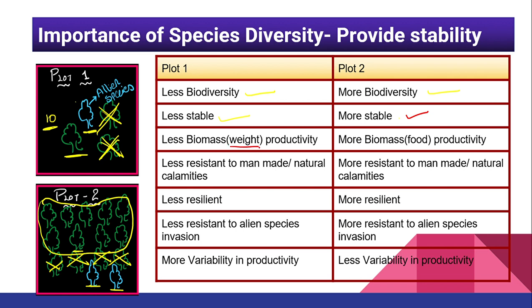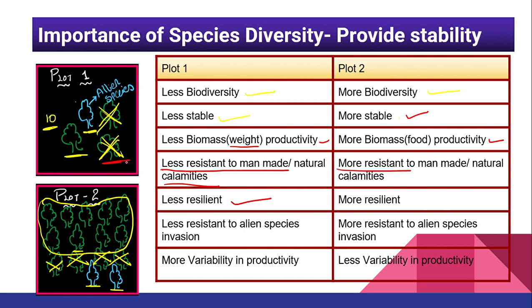Then we have less biomass. Biomass is what? Weight in kg. So less productivity is there because we have fewer species. What about plot number 2? We have more biomass as more species are present over there. Plot 1 is less resistant to man-made and natural calamities. Already fewer species are there, right? That's why. In plot 2, more diversity is present, so these are more resistant.